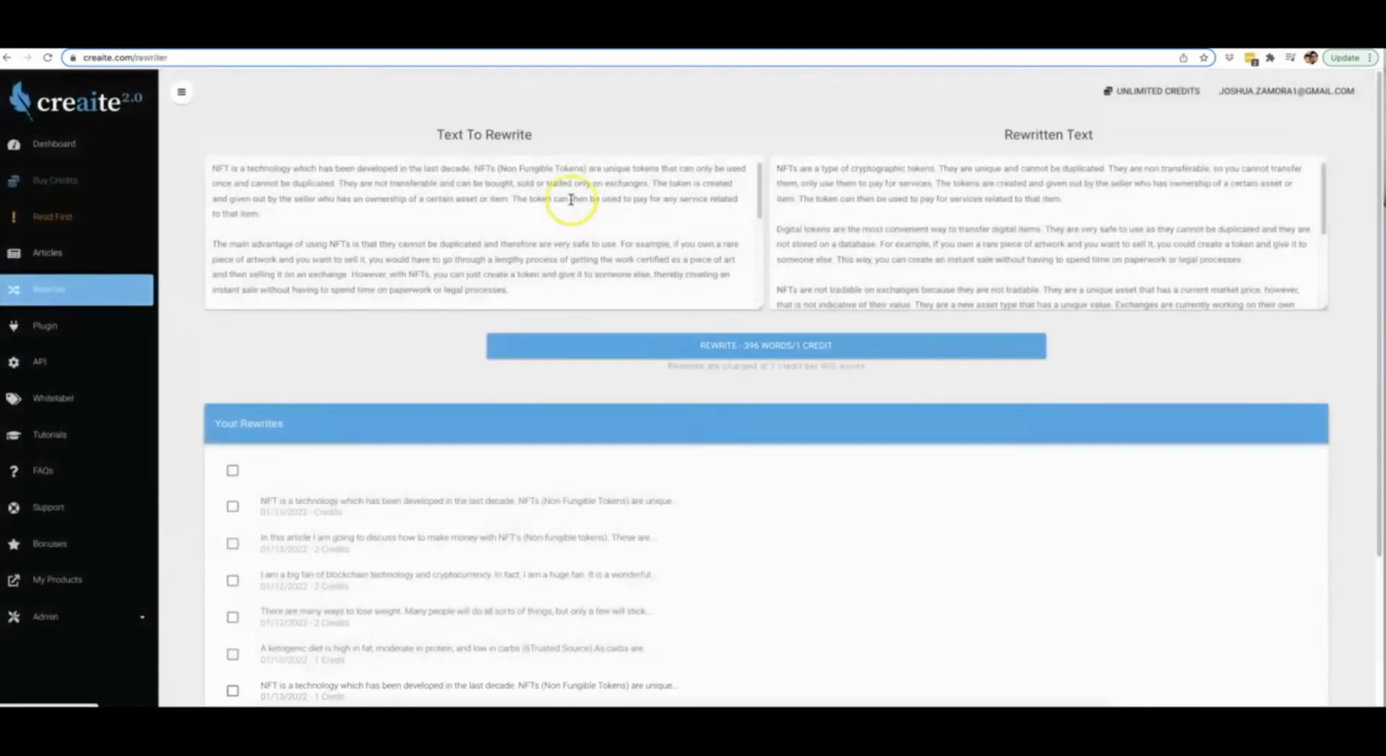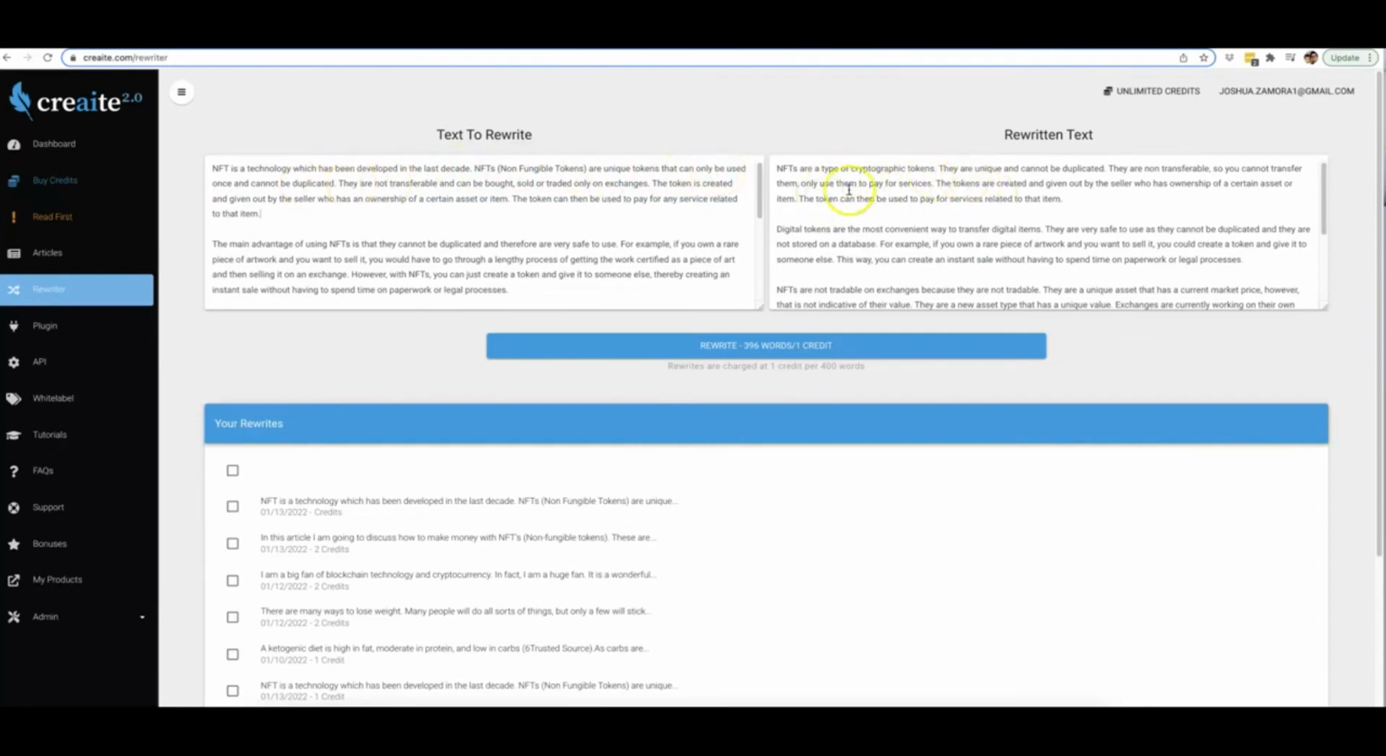So let's, for example, say that that piece of content that I just copied is a unique piece of content. But before I actually do that, you'll see that here is one that I just rewrote previously as well, which was all around NFTs as well. So if we read this, you'll see that both of these are very similar pieces of content, but one has been rewritten. Here on the right hand side is a new version of this article, so we can go ahead and read some of that. NFT is a technology which has been developed in the last decade. NFTs, non-fungible tokens, are unique tokens that can only be used once and cannot be duplicated.